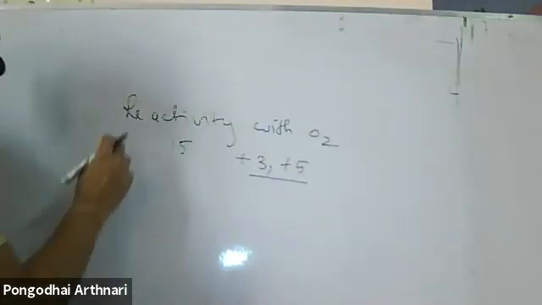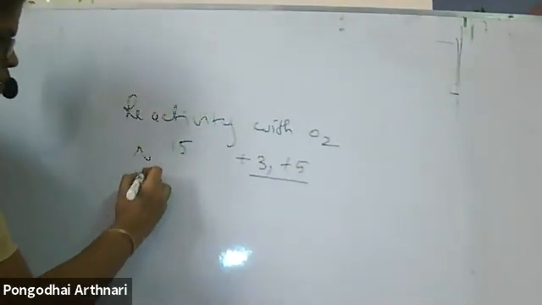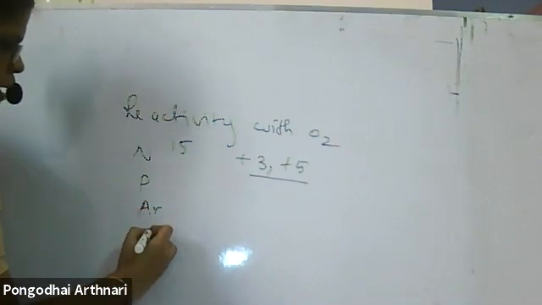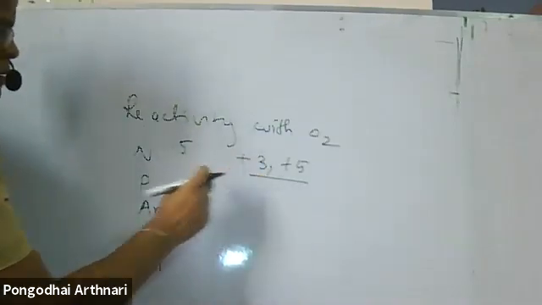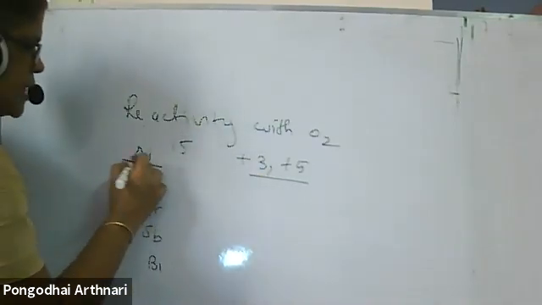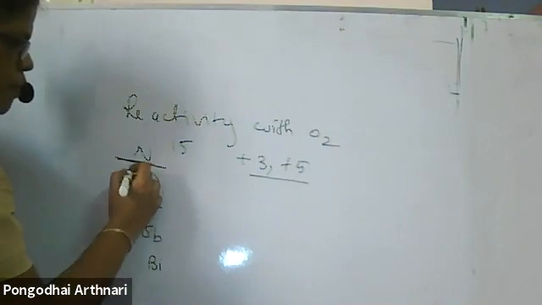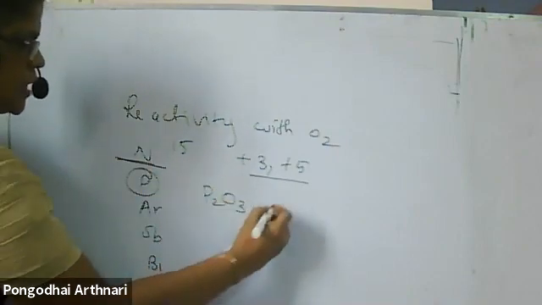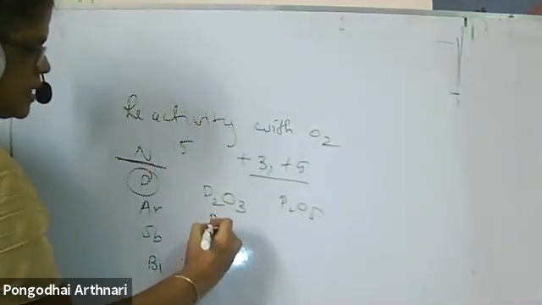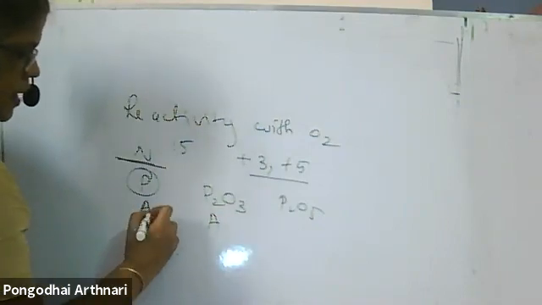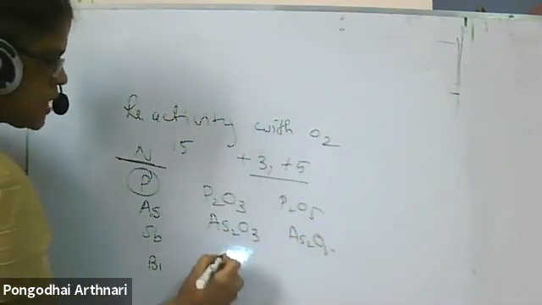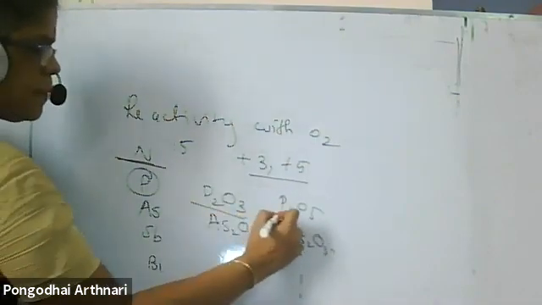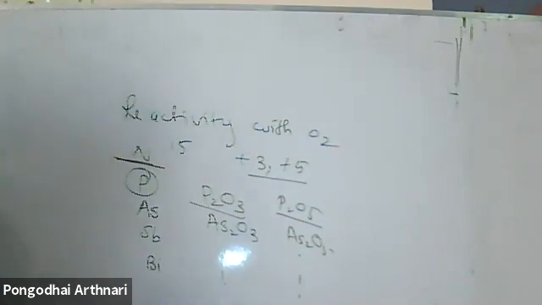If 15th group elements nitrogen, phosphorus, arsenic, antimony, bismuth combine with oxygen, take phosphorus first: P2O3, P2O5. Similarly arsenic forms +3 oxide and +5 oxide.